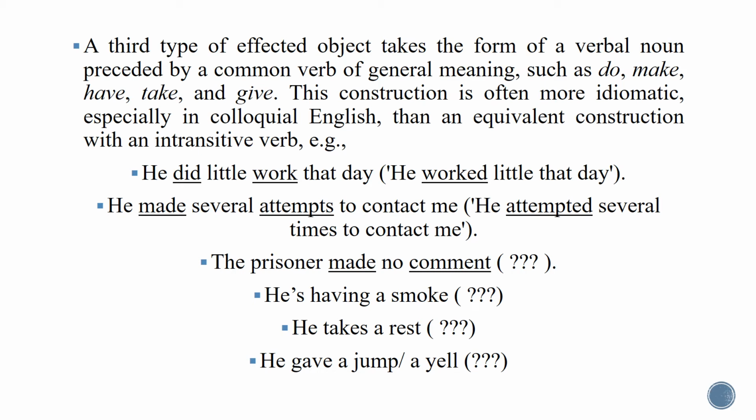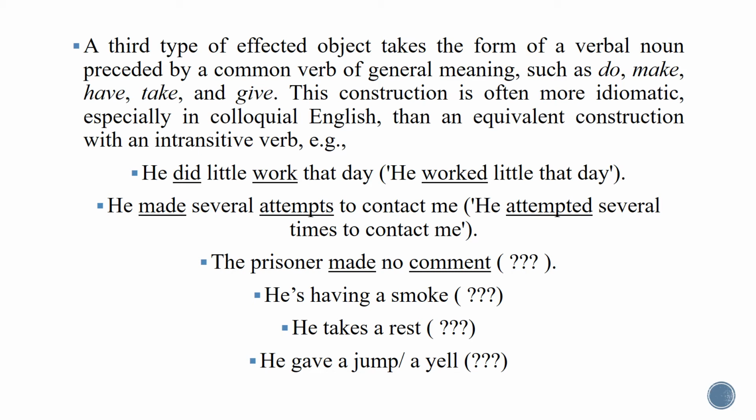We call it a verbal noun because it has the same form as a verb. Attempt can be a noun and can be a verb. In this sentence it is used as a direct object preceded by a common verb, which is made. In formal English, we can say he attempted several times to contact me. So you see here the noun attempt has been used in formal English as an intransitive verb.